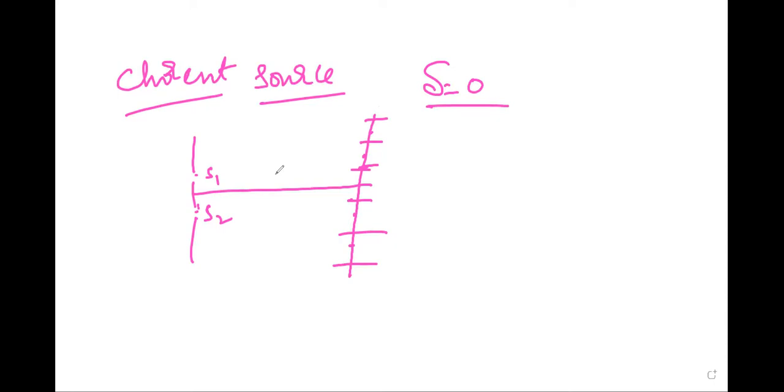If the waves starting from S1 and S2 differ in phase by pi, then all the dots on the screen will be dark and the dashes will be bright at all times. So we again get a stationary interference pattern.